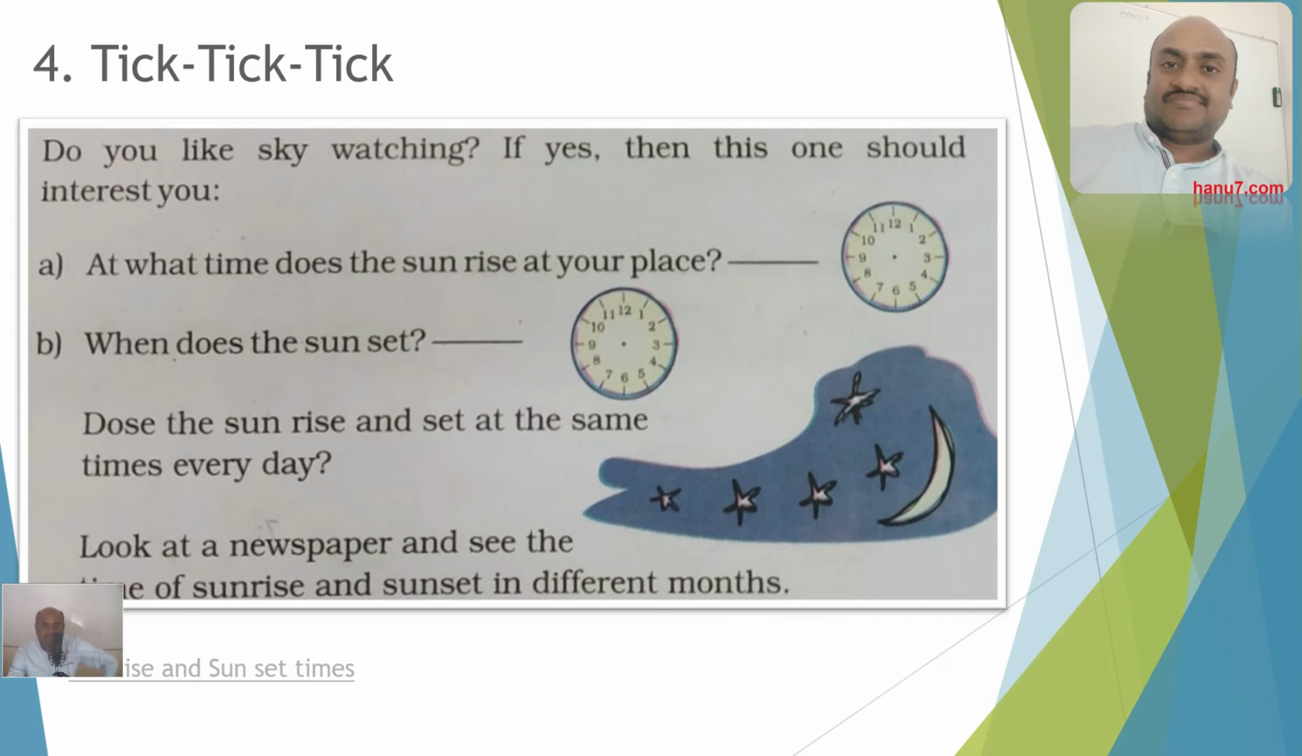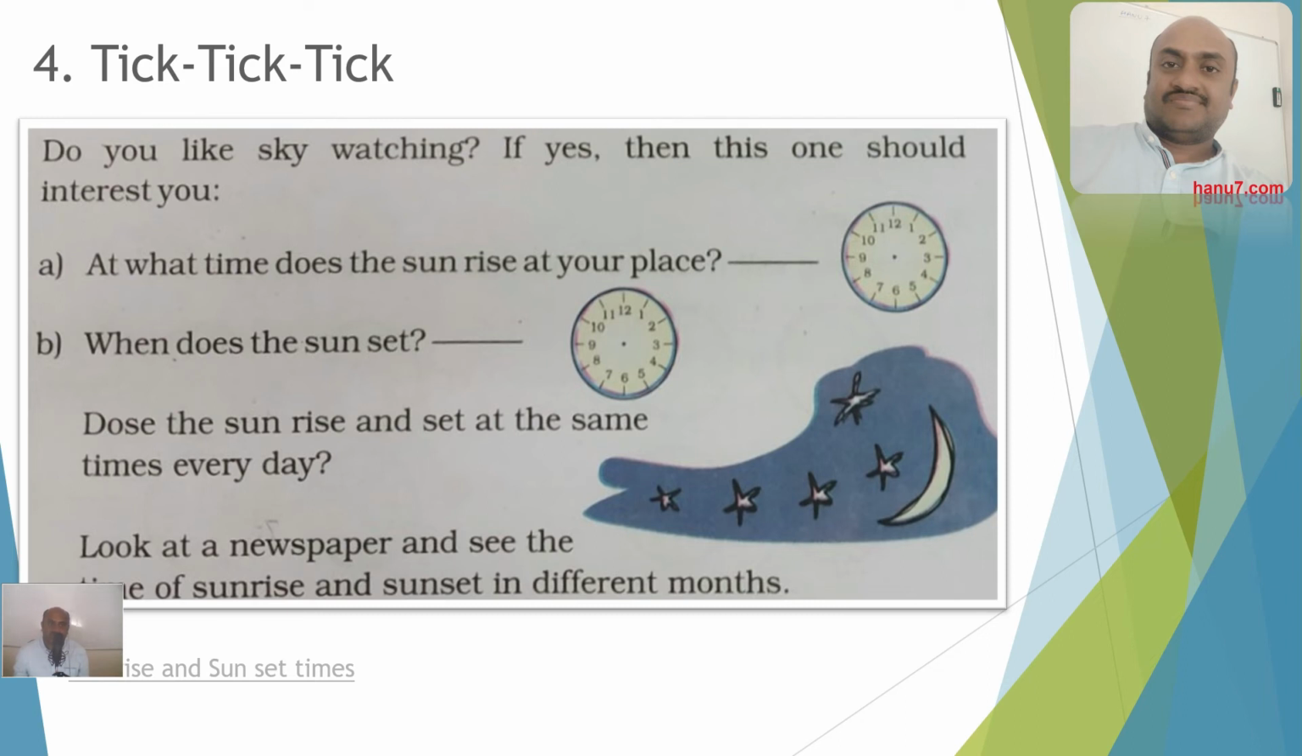this should interest you: at what time does the sun rise at your place? When does the sun set at your place? You have to write this depending upon the season. From time to time the sunrise and sunset will vary. So depending upon the season, you have to tell at what time you will get sunrise and at what time you will get sunset. That's why it is asking, do you like sky watching? If yes, then this one should interest you.